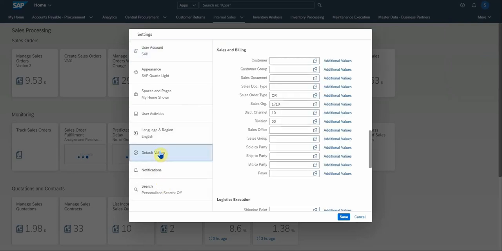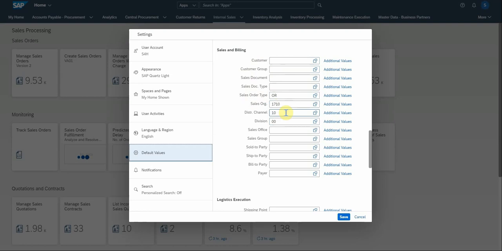If you go to default values, you will see there's a section for sales and billing, and in here you can set up and list all the default values that you want to use in your sales orders or your sales documents in general. You can set up a default customer group. So in this case, you select the sales order type, OR, Sales Org 1710, Distribution Channel 10, and Division 00, which will be populated automatically when you create your order, the first step when you create your sales order.